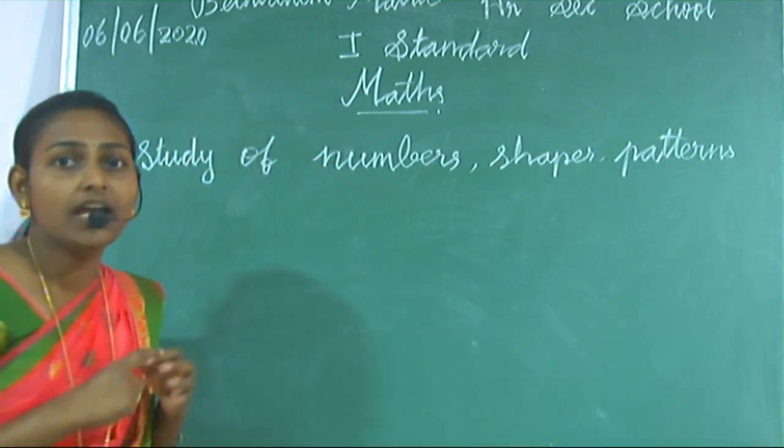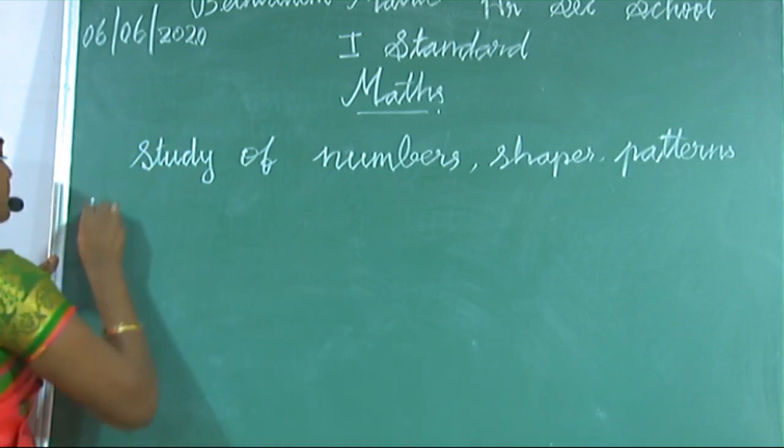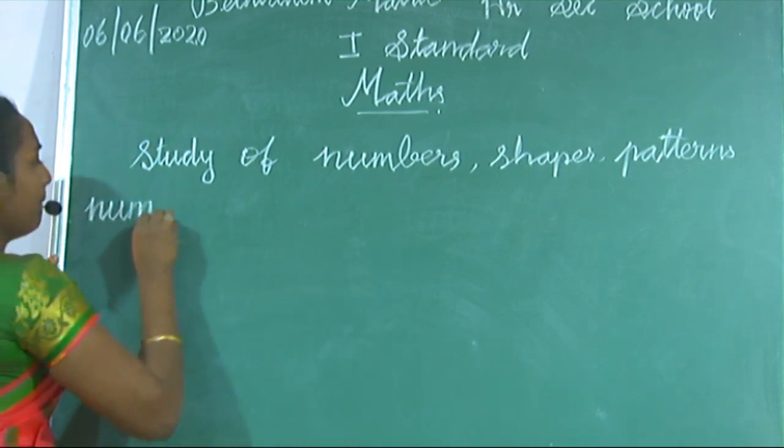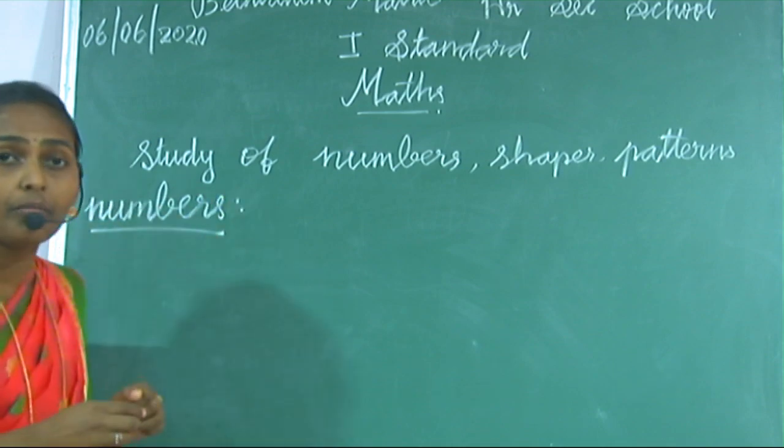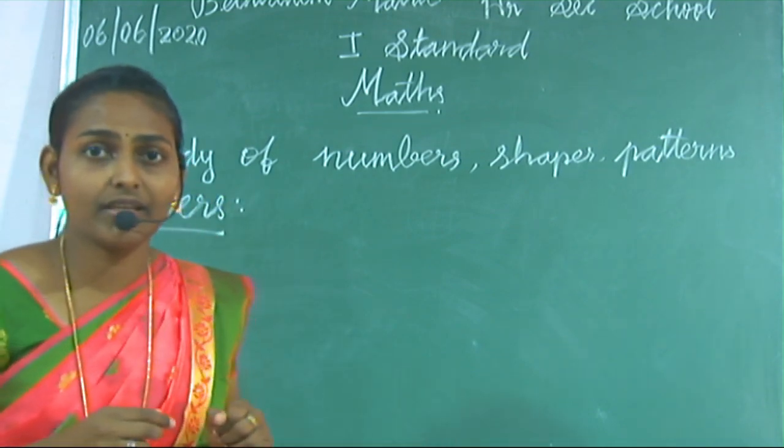First we are going to learn numbers. Do you know numbers? What are the numbers we are using in maths?